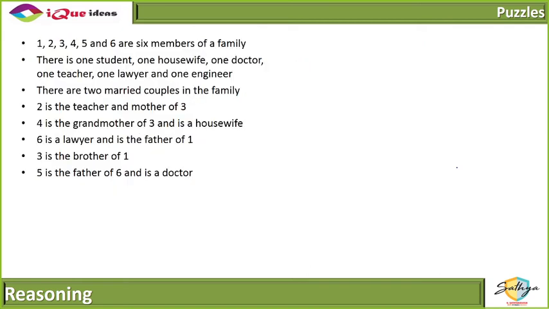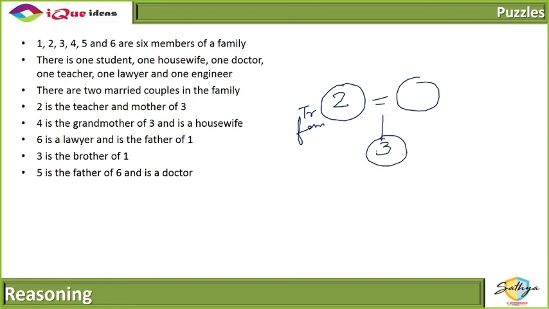It's given that there are 6 members of a family: student, housewife, different professions, 2 married couples. It says 2 is the teacher and mother of 3. So first of all, a mother is a female. So 2 is a teacher and the mother of 3. 4 is the grandmother of 3. So 4, grandmother, again obviously a female, so married to someone, and is a housewife.